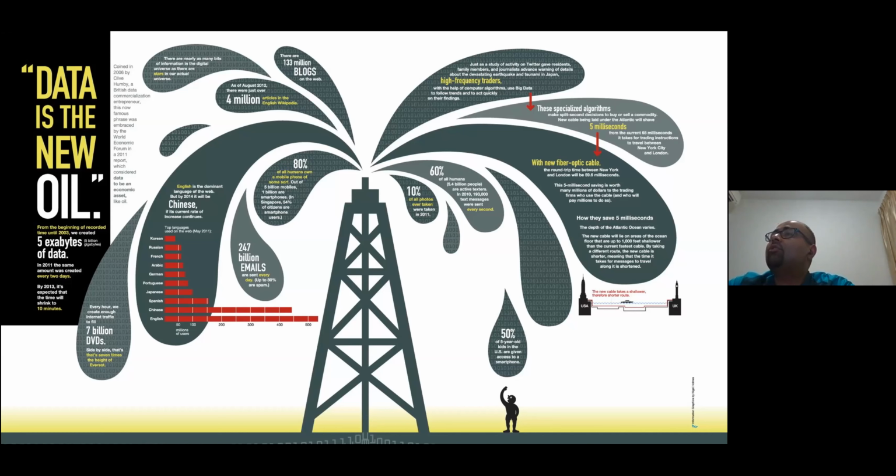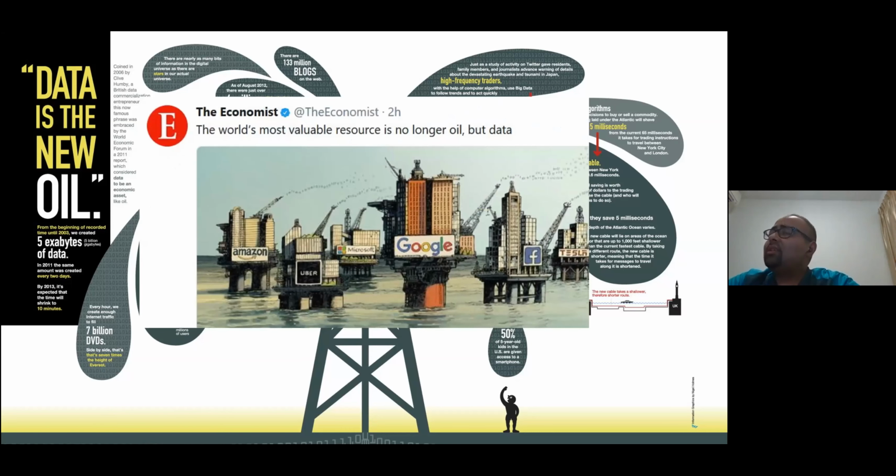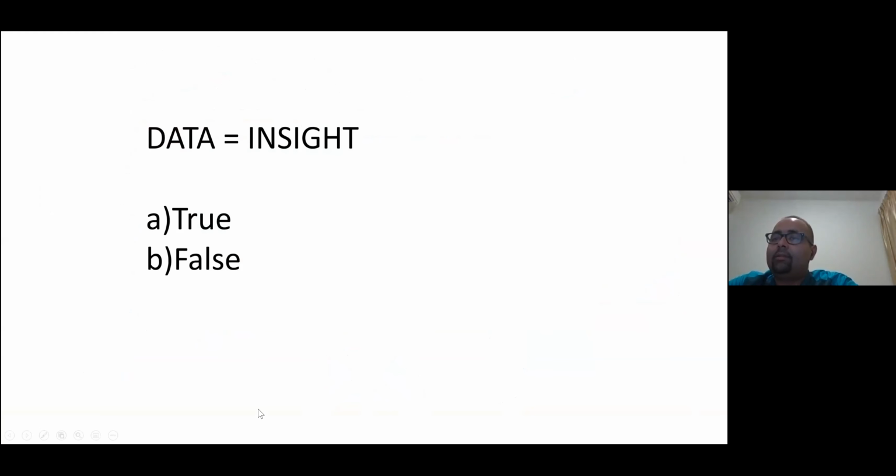Similarly, when data is in raw form, it is unclean, right? So you can't make anything out of that data. But when you clean it and refine the data, then you can use it. So all these companies take the raw data and clean it. They do data pre-processing, then build analytical models on top of that, and that's how it becomes more valuable. Then they use the insight. So insight is actually the last thing. Data is more on the raw side. That is why data does not equal insight.